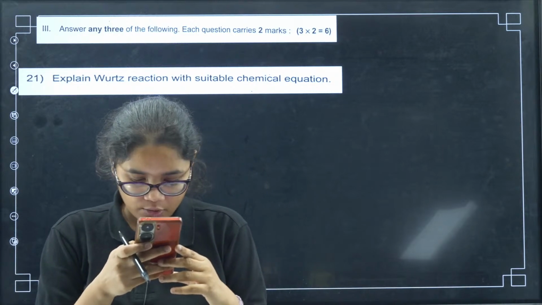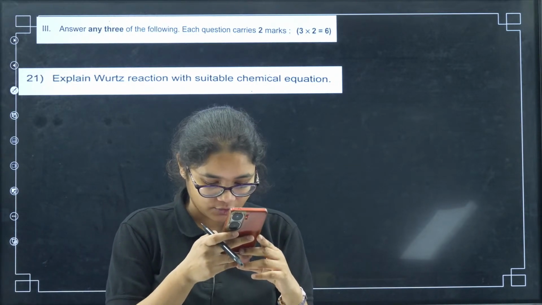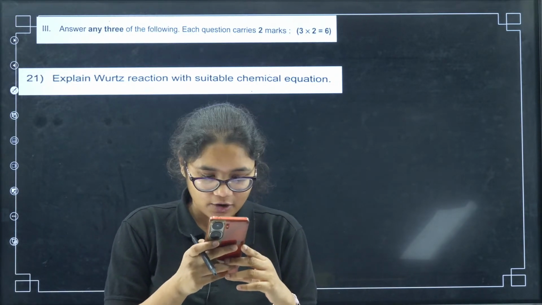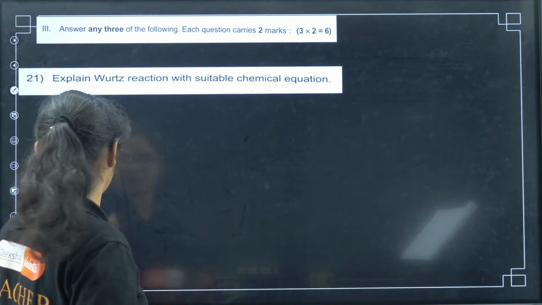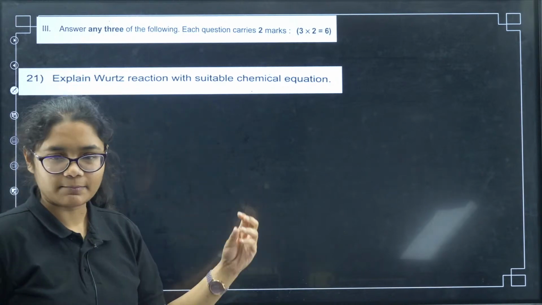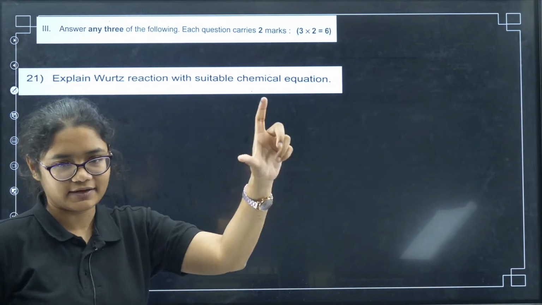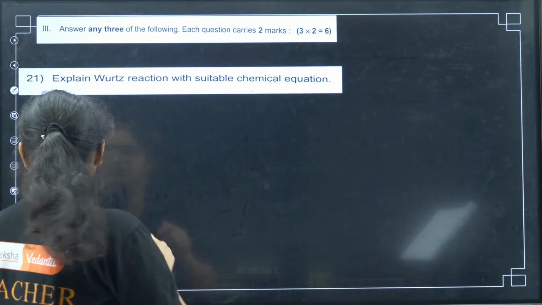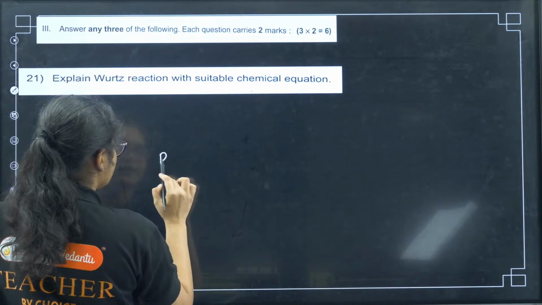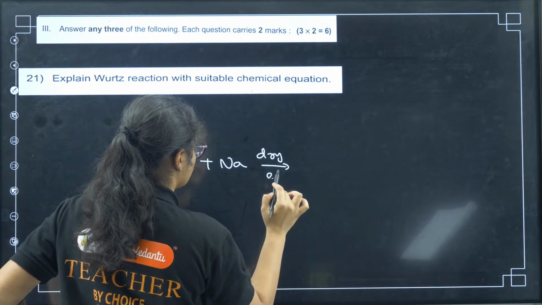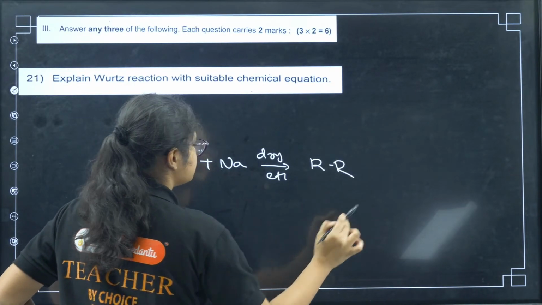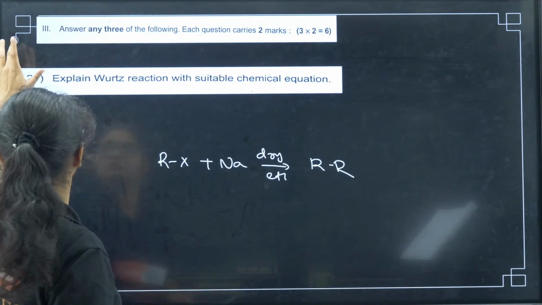Now many students are asking to solve numericals after this. So students, let's go to the numerical part. I know all of you would have done this very easily, but still we will first complete quickly. Wurtz reaction, you just have to write the definition and the example. It will be RX plus Na in dry ether, which will give you R-R. This is your Wurtz reaction and you can write the reaction also.